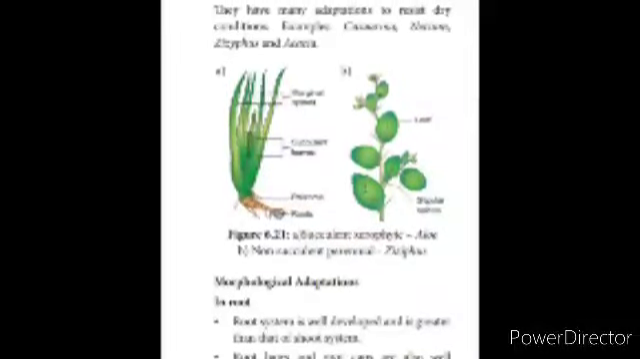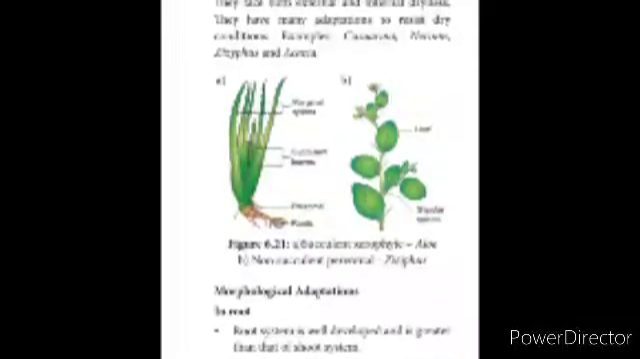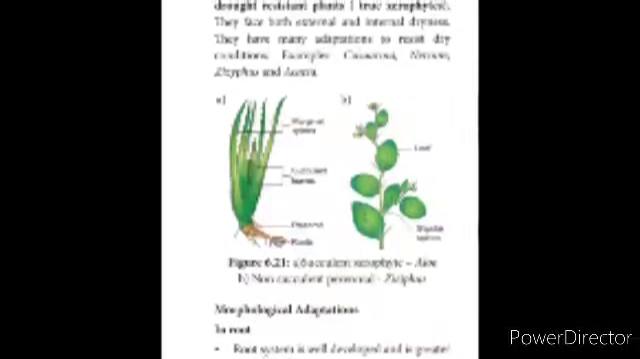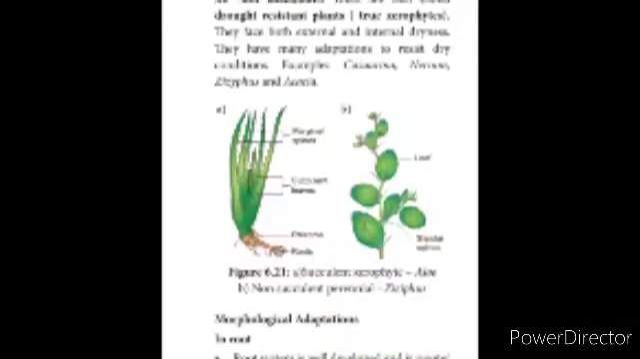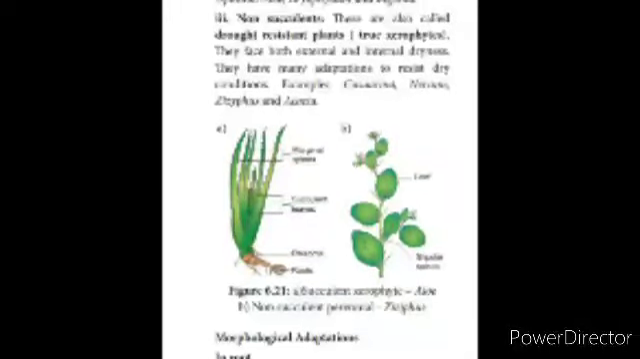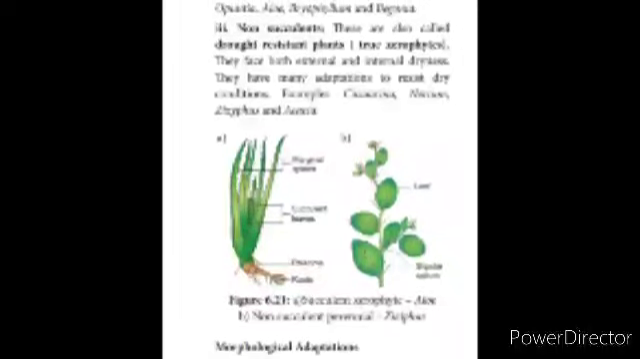These plants complete their life cycle within a short period of season. That season is called a single season. These are not true xerophytes. Example, Argemone, Molugo, Tribulus, and Tephrosia.